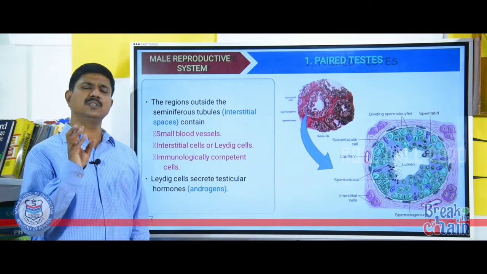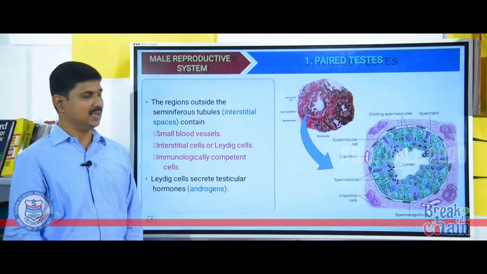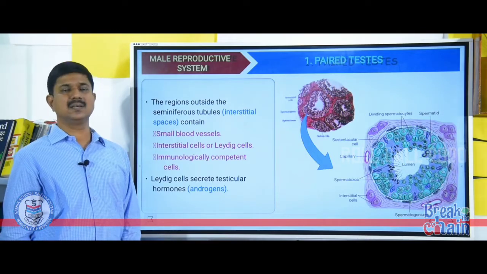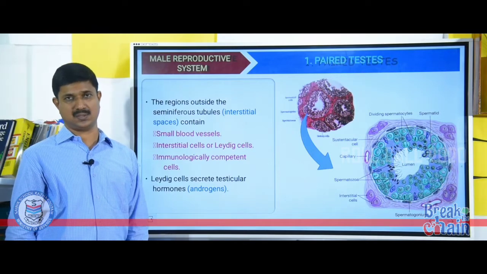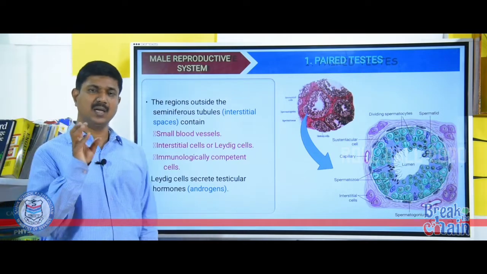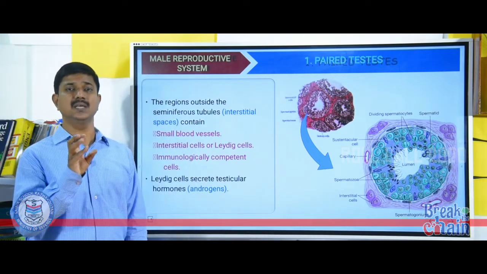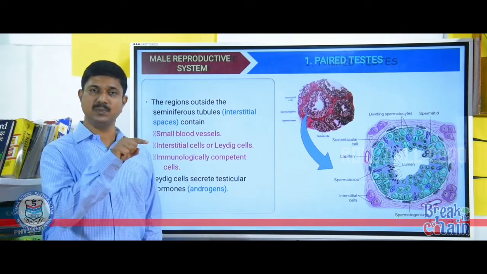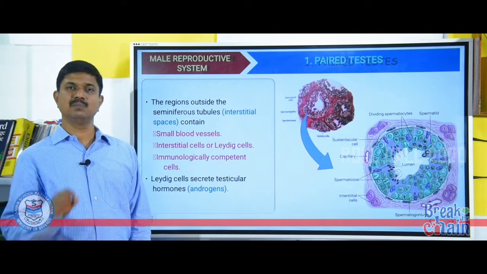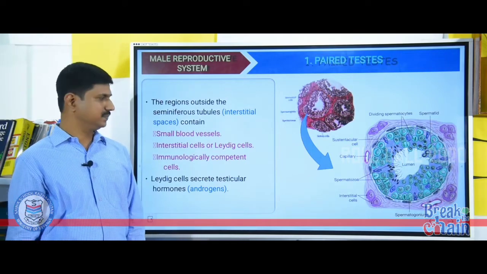Very important: the function of Leydig cells. Leydig cells secrete hormones called androgens. Androgens are a group of hormones and the most important androgen is testosterone. That is why I told you before, testosterone is considered the male sex hormone. Clear?